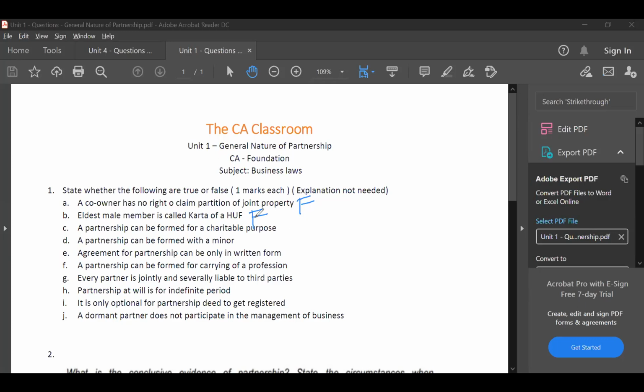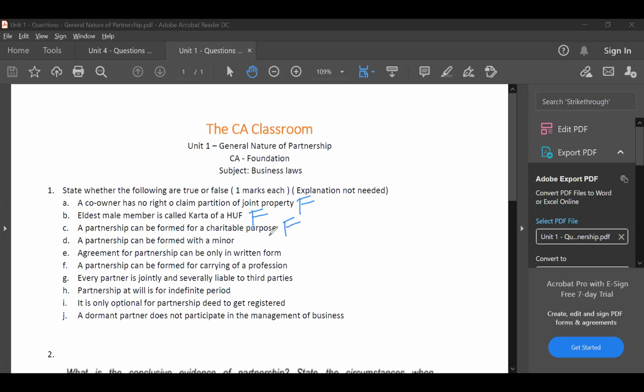Okay. Third question. Can you read the third question? A partnership can be formed for a charitable purpose. Answer? False. Very clear, from the definition of partnership itself. Partnership should be formed only for a profitable purpose, with the intent of making profit.